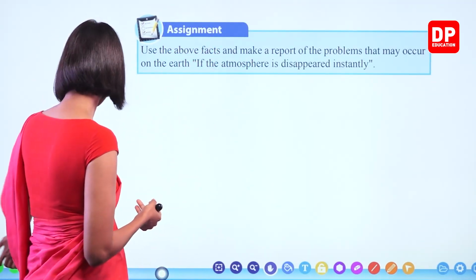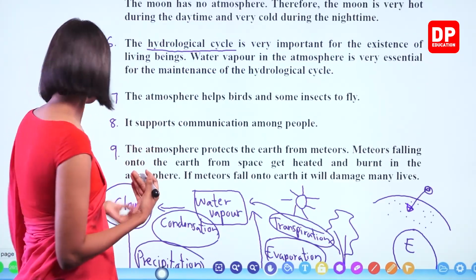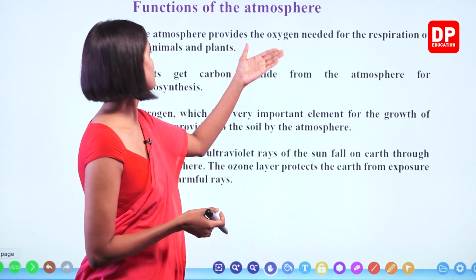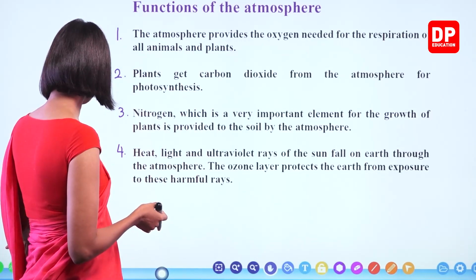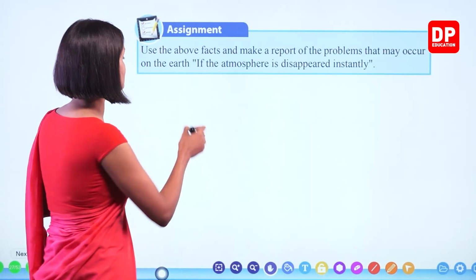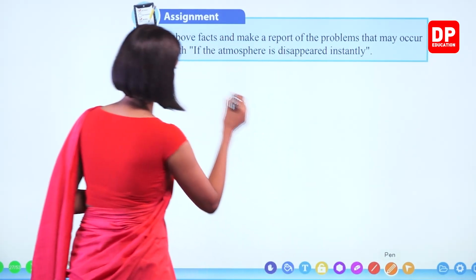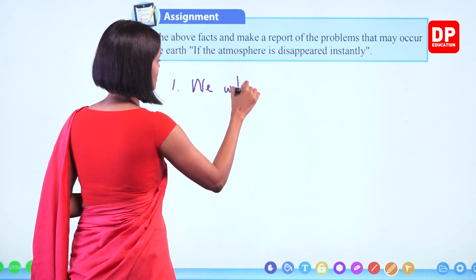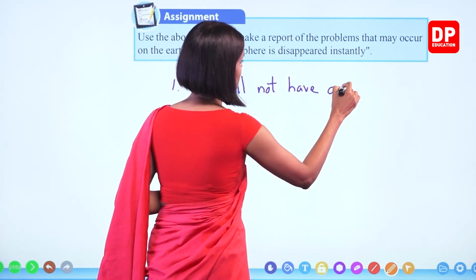It's very easy, right? I'll write a few for you. You have to do the rest by yourselves, okay? So the atmosphere provides oxygen needed for the respiration of all animals and plants, right? So what is the major problem? If the atmosphere disappeared instantly, we will not have oxygen for respiration, right?